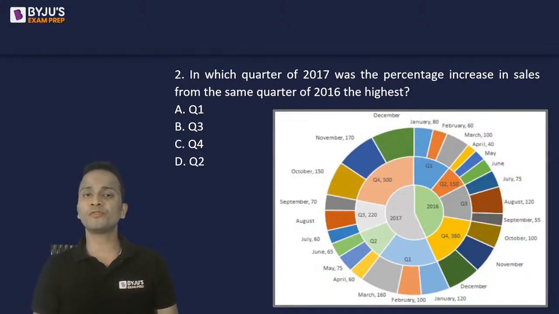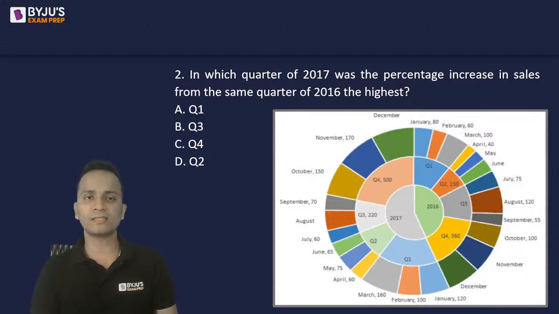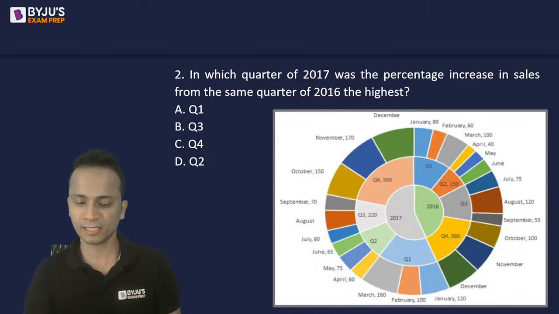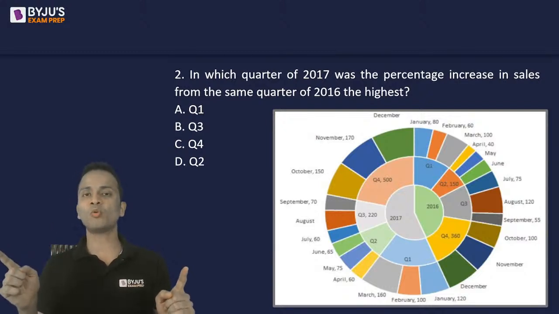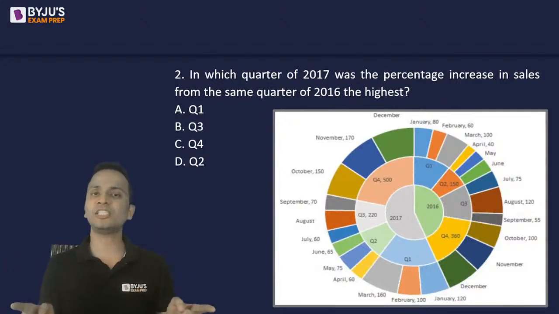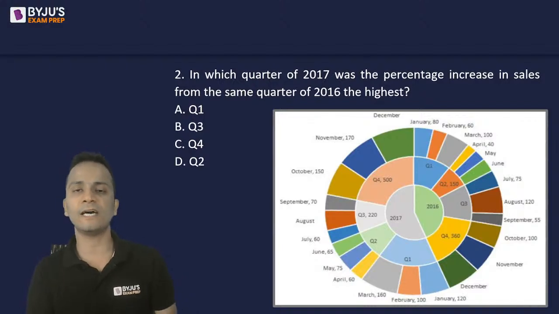In which quarter of 2017 was the percentage increase in sales from the same quarter of 2016 the highest? So in which quarter of 2017 was the percentage increase in sales from the same quarter of 2016 the highest? So percentage increase from one quarter to the respective quarter of the next year. We'll have to find out which of these percentage increases is the highest.